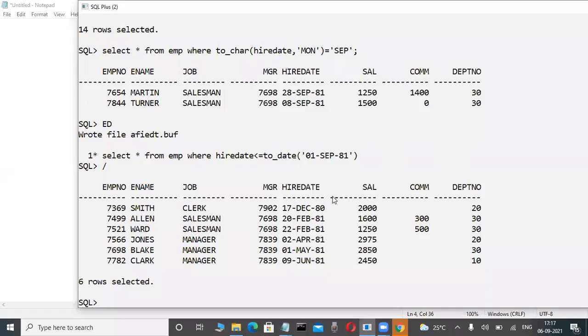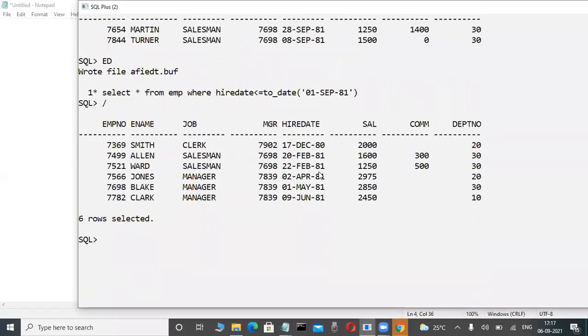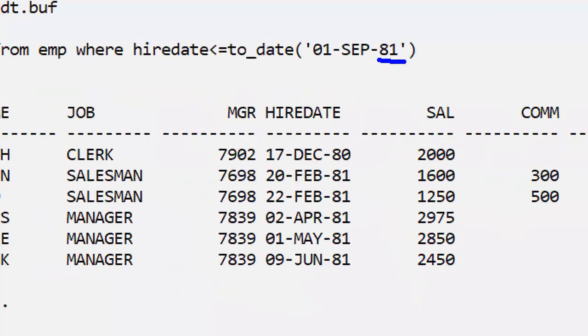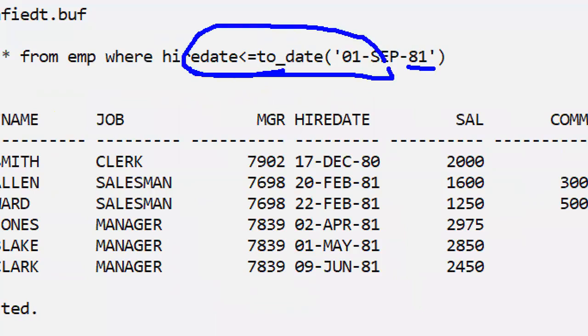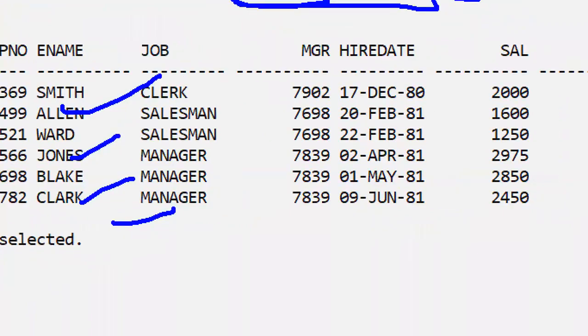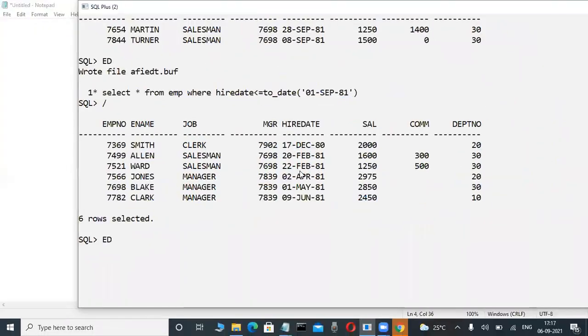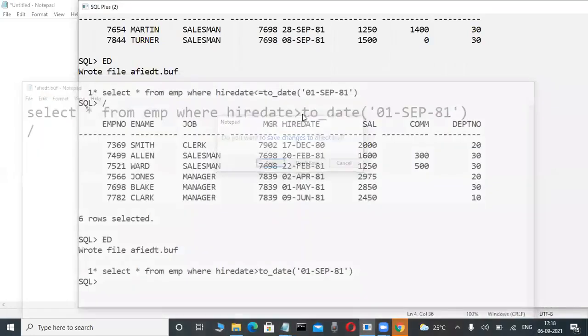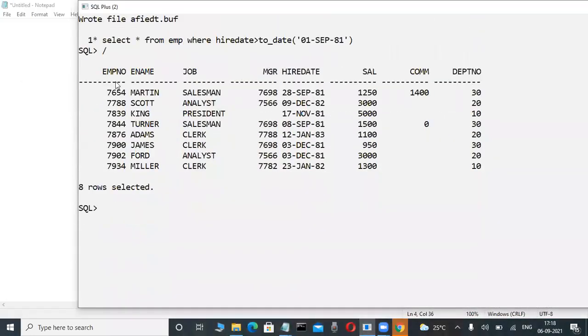Now here, before September only, whatever employees are joining before the year 1981, that data is there in my table. I'm just writing some query. How that query will fetch, we are learning in the future. Yes, some data will be retrieved. Suppose more than that, after September only the data I want to retrieve, after 81 only, some other type of data is retrieved. Yes, these types of queries we are using.